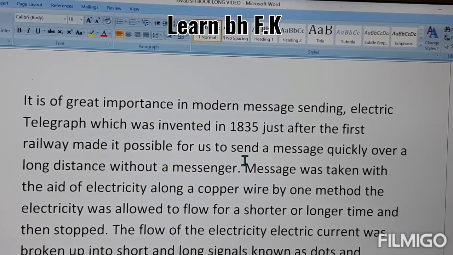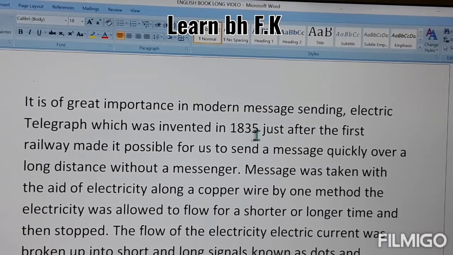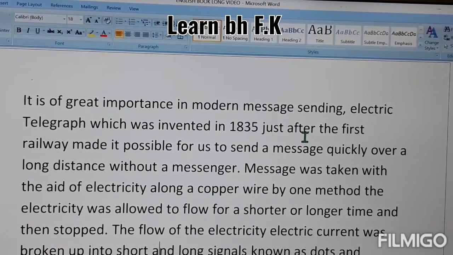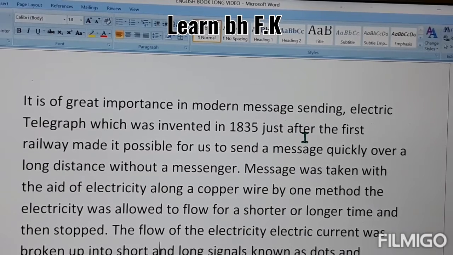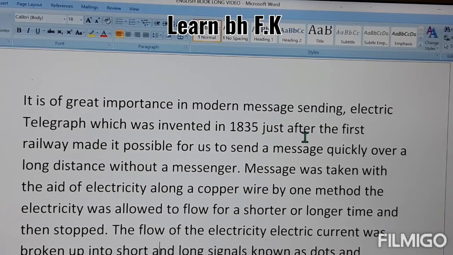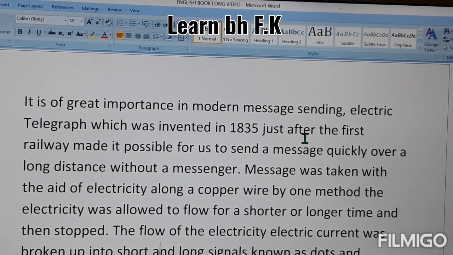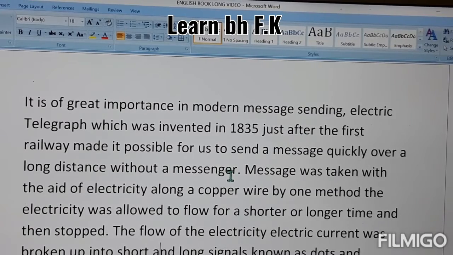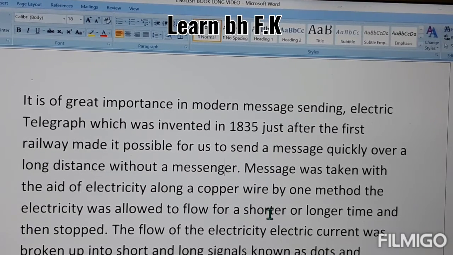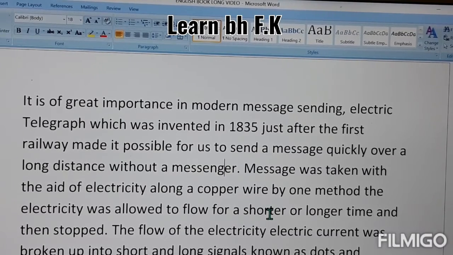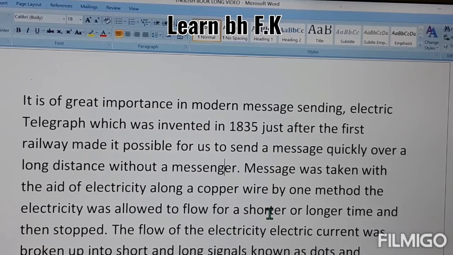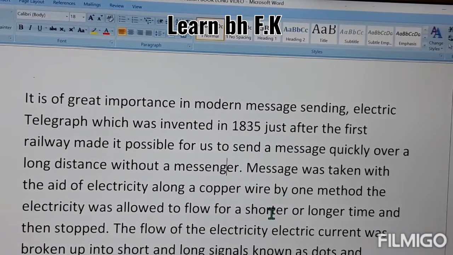It was invented in 1835 through a device called the electric telegraph, for sending a message. For the first time it was made possible to send a message a long distance without a messenger. It means without a person. The message was taken with the aid of electricity. It means the message was sent through electricity along a copper wire, by one method of electricity, for a short or long distance.